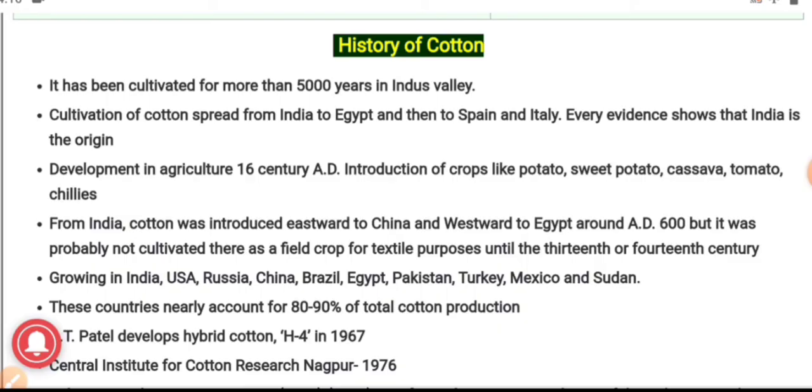Cotton was introduced eastward to China and westward to Egypt around 60 AD, but it was probably not cultivated there as a field crop for textile purposes until the 13th or 14th century.